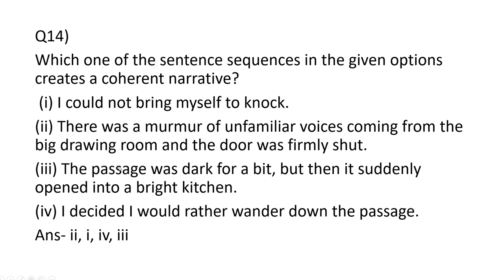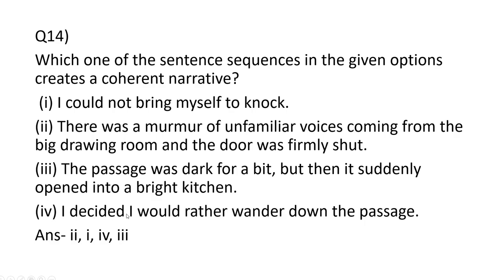Next question: which one of the sentence sequences in the given options creates a coherent narrative? First one: I could not bring myself to knock. Second: there was a murmur of unfamiliar voices coming from the big drawing room and the door was firmly shut. Third: the passage was dark for a bit, but then it suddenly opened into a bright kitchen.